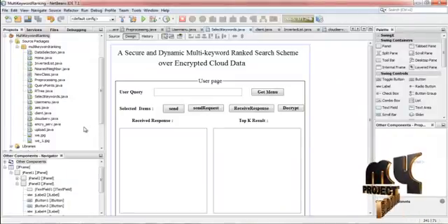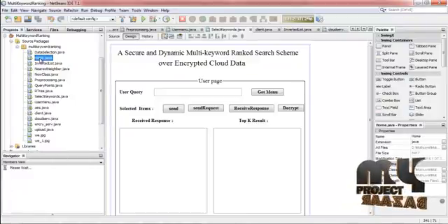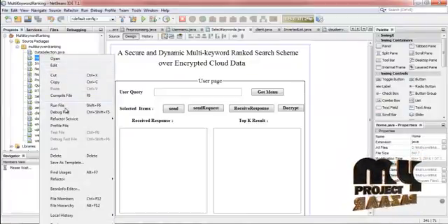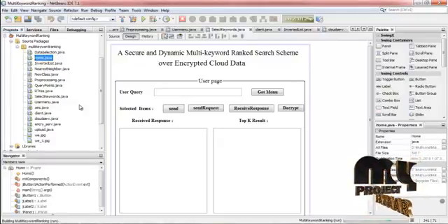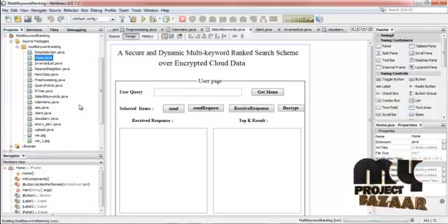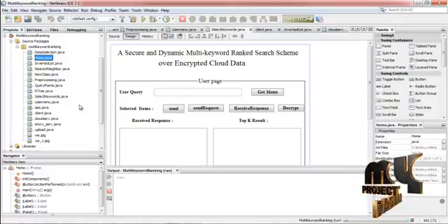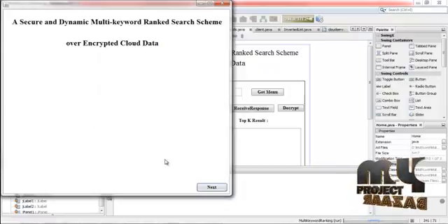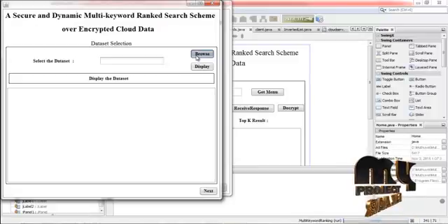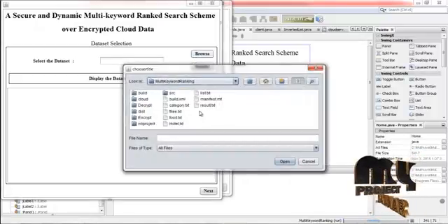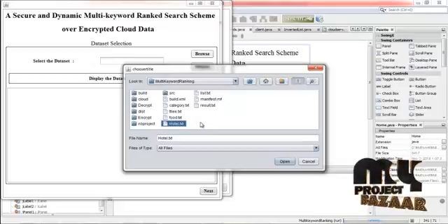Let us see the demo of the project. For that, first of all, we have to run the home.java. Right click the file and then run file option. Then click the next button. Now the dataset must be selected by using the browse button. Here select the dataset as hotel.txt.